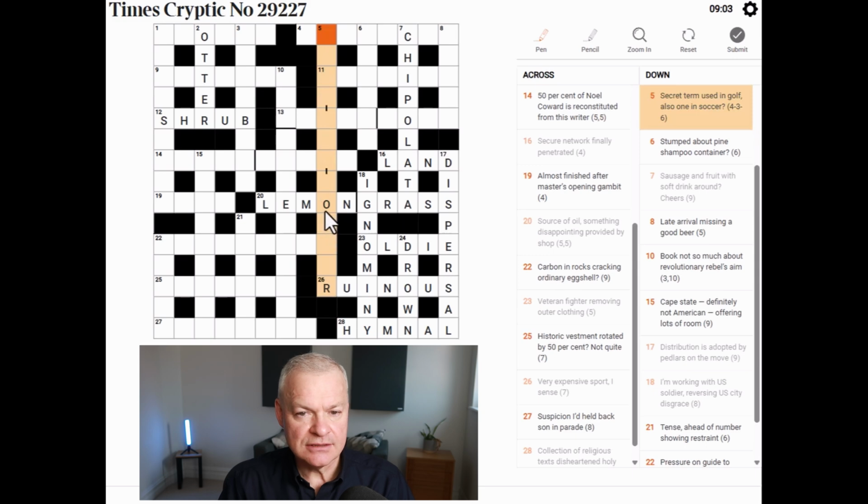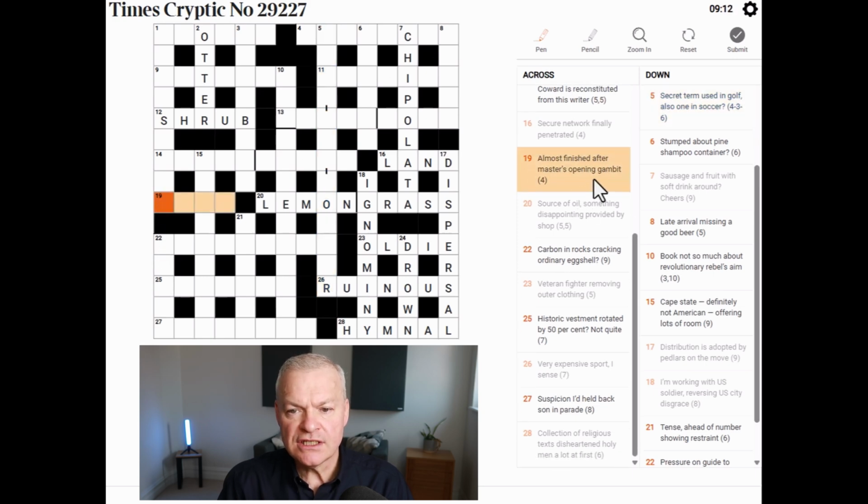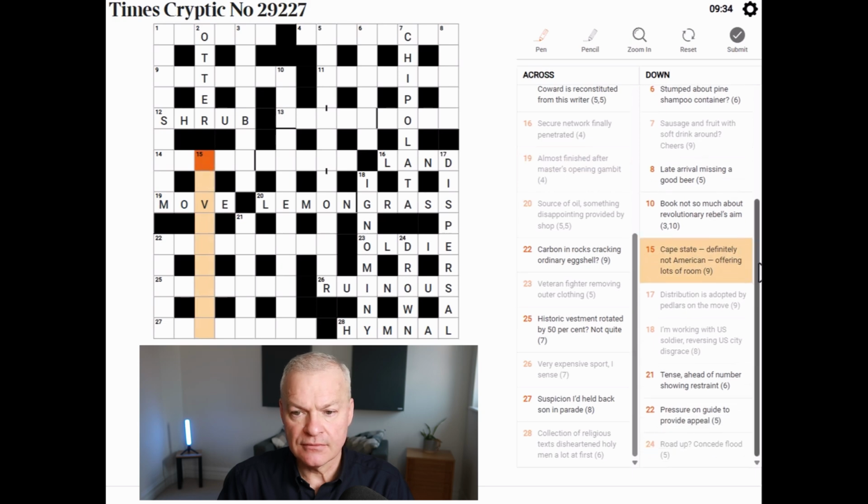Two letters in, but they're not the most helpful of letters. Let me go back to the acrosses. Almost finished after Master's opening gambit. Finished is over, so almost finished is over without its final letter, after the initial letter of Master's. That gives move, which means gambit or can do.